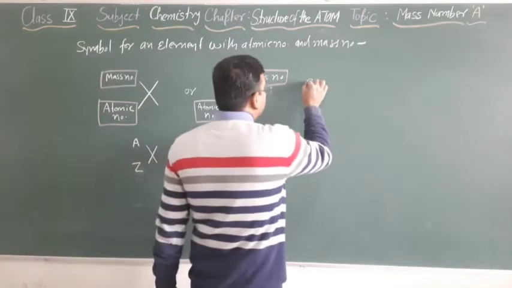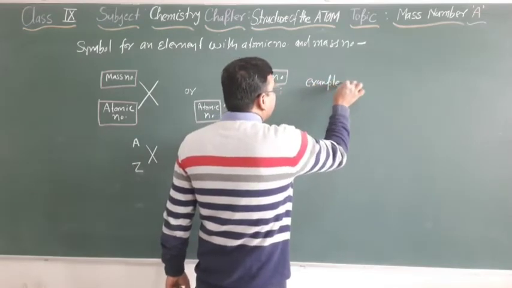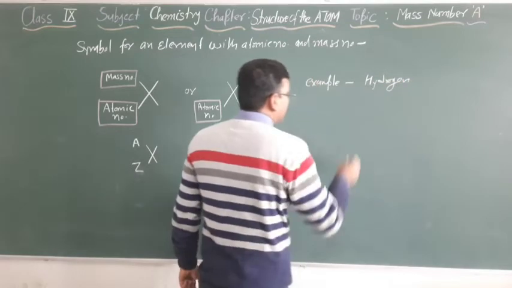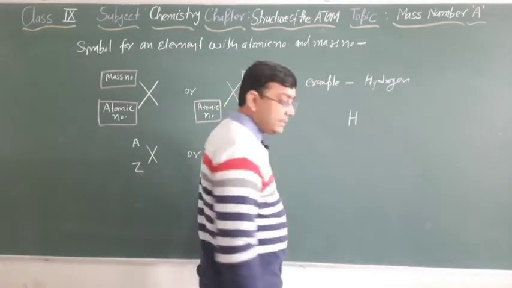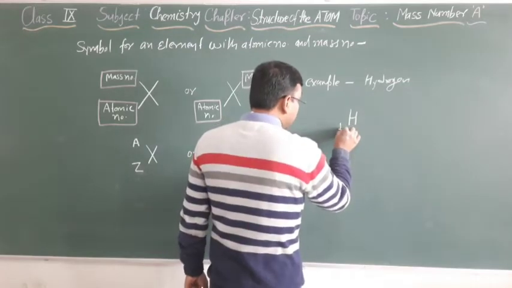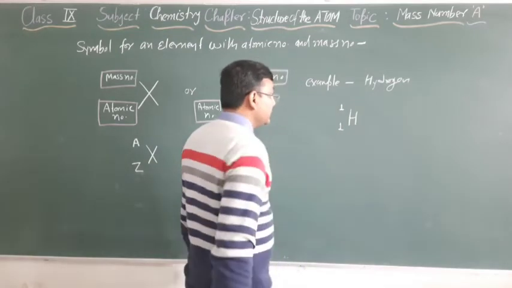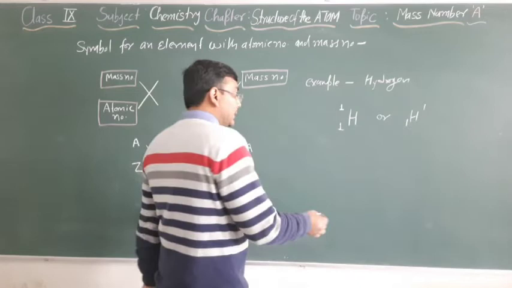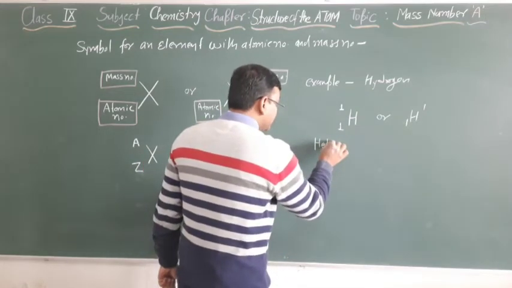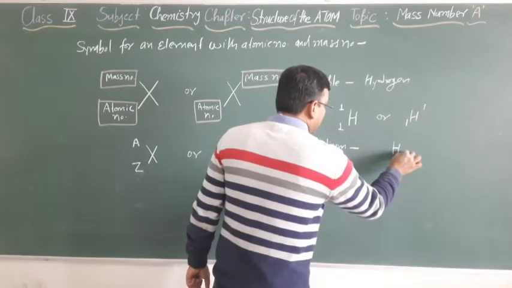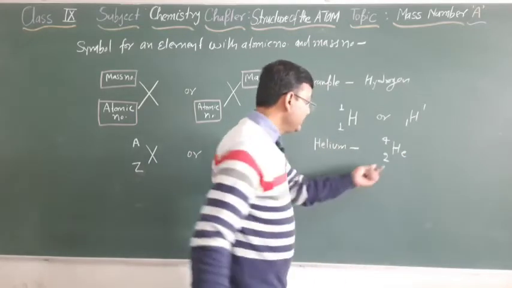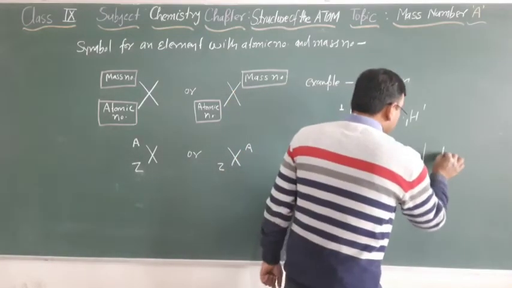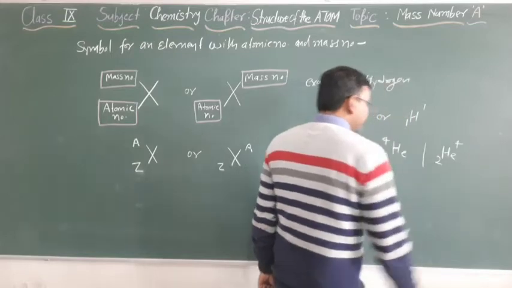For example, hydrogen. So the symbol of the element, right? And then atomic number 1 and mass number 1. Or H with 1 and 1. So both are correct. Helium, He with 2 and 4. This number indicates atomic number, this number indicates mass number. Helium 2, 4. Both are correct.